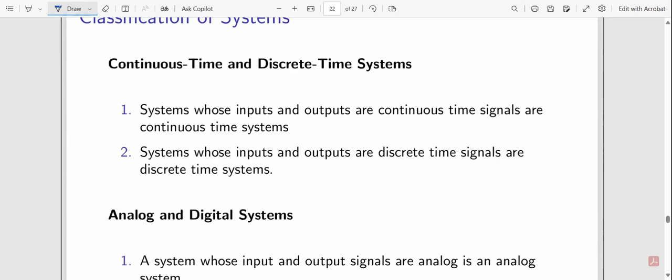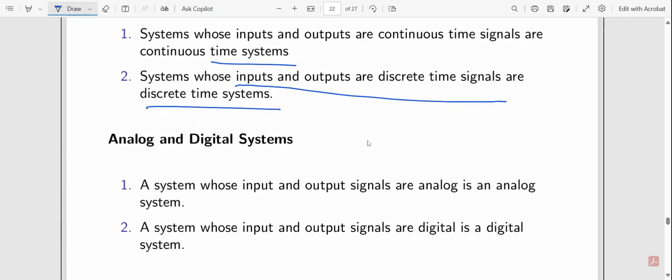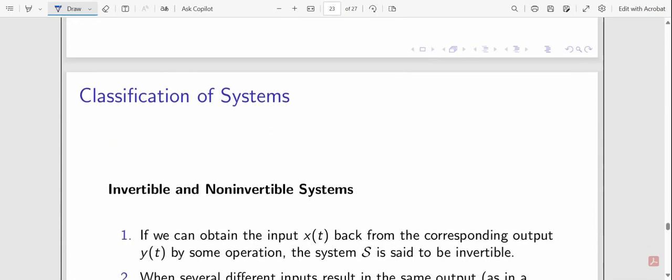Continuous time and discrete time systems. Systems whose input and outputs are continuous time signals are continuous time systems. Similarly, systems whose input and outputs are discrete time signals are discrete time systems. For the classification of signals, I have given you the video, you can check the previous list. A system whose input and output signals are analog is an analog system. A system whose input and output signals are digital is a digital system.